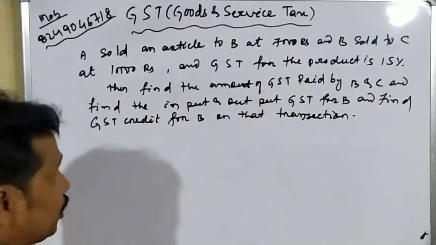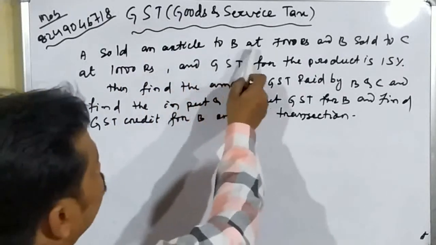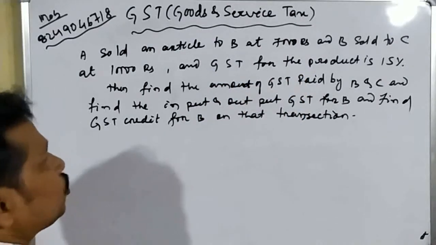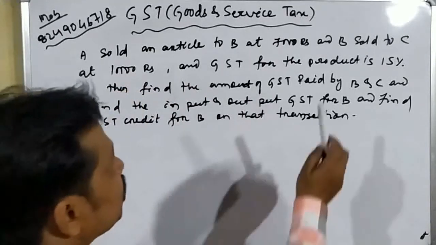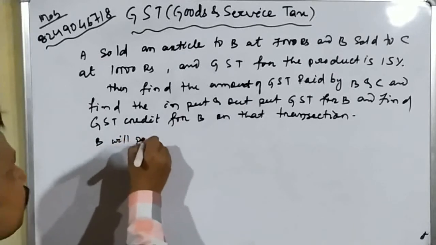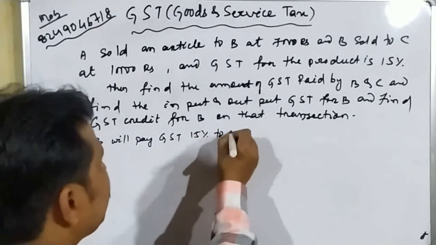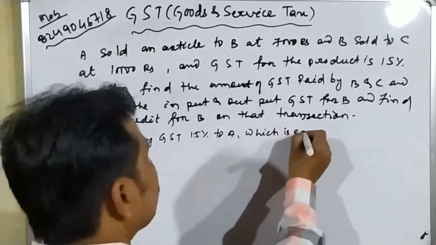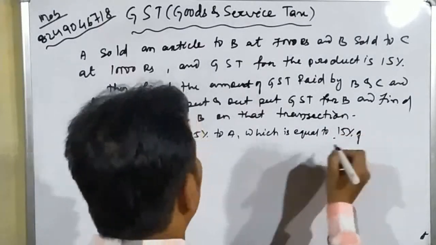Okay, student. So now here A sold the article to B at 7,000 rupees. So B bought that article at 7,000 rupees. That means B will pay the GST to A. How much? GST is 15%. So B will pay GST 15% to A, which is equal to 15% of how much?